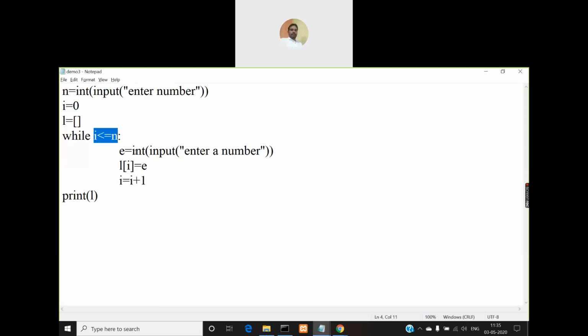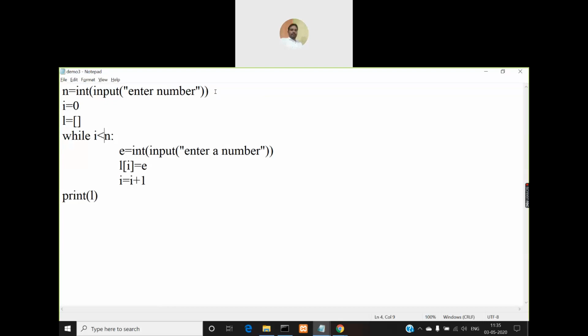So I'm reading the element from the keyboard using the input function and storing it in a variable E, and then instead of using the append function, what I'm doing here is directly assigning that value of E to L of I, where I will take values from 0 to n, right? So if I give less than n, then it will exclude n.